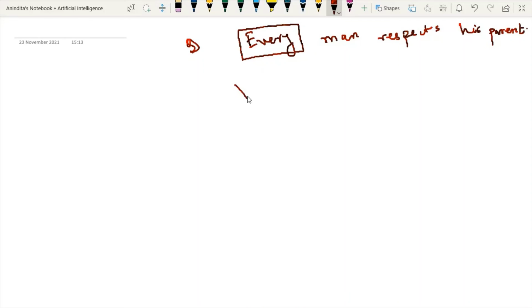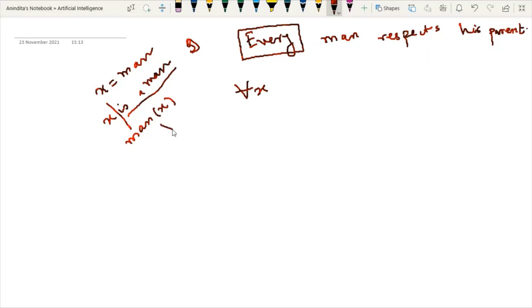Every man, all. Now the variable, which variable should we use? X equal to man. It means what? X is a man. Okay. So subject predicate, we will write man X. Now we will replace it over here. So we will write man X.